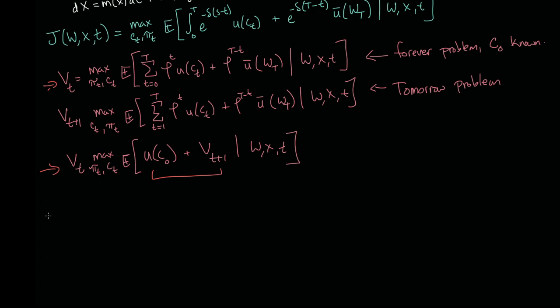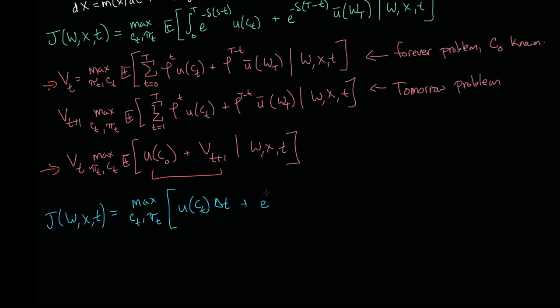What we'll do is we'll take our forever problem and cut off a very, very small part of it that we're going to call delta t. So we're going to maximize first this little bit that we know, and we're going to have that little bit for delta t time, so that's how much utility we get out of that.